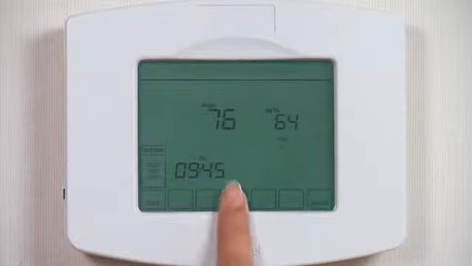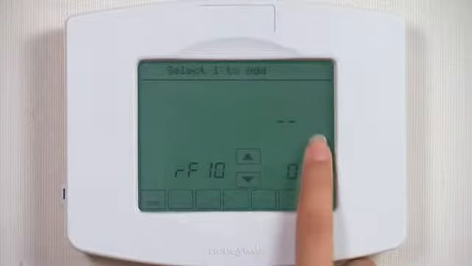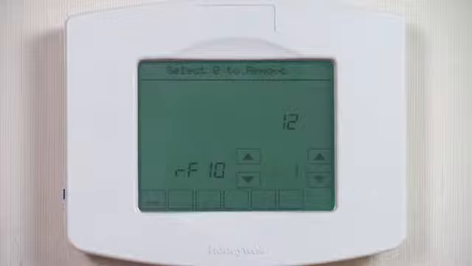On your thermostat, select Programming Mode and select RF10, then arrow up once to enroll.